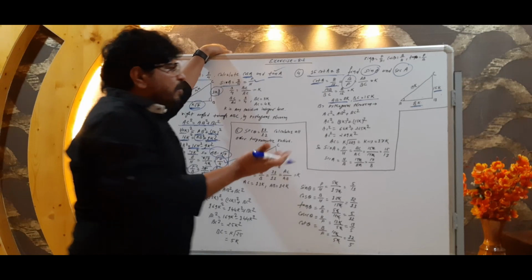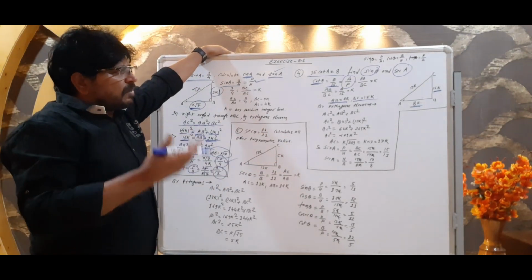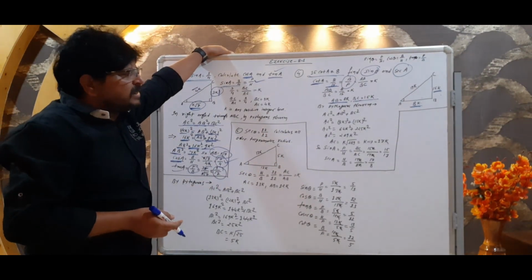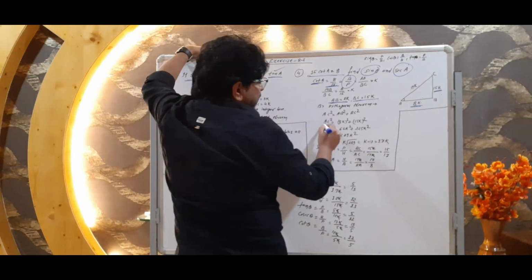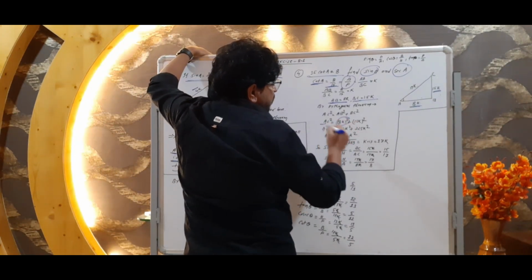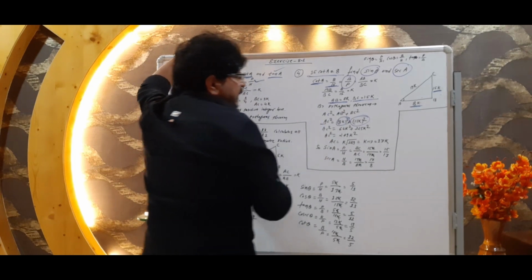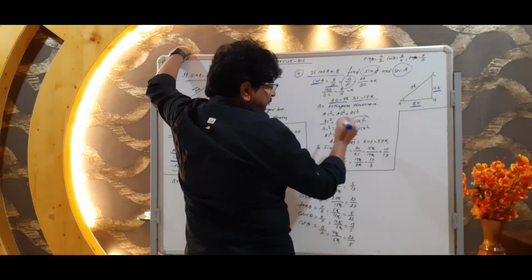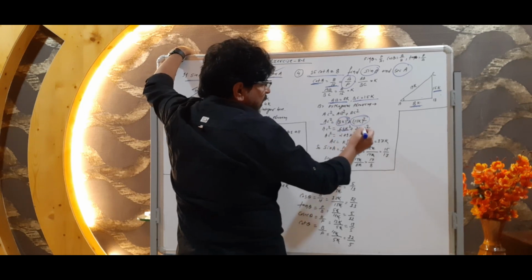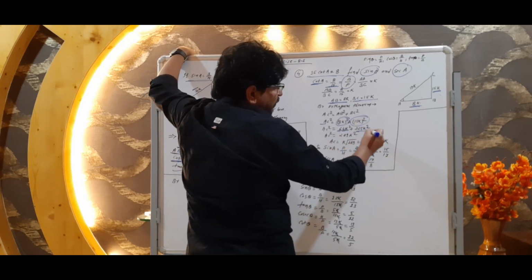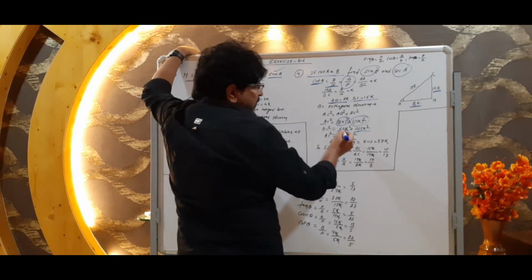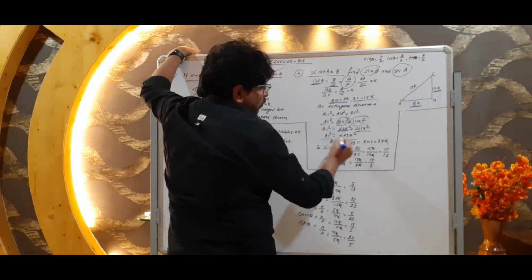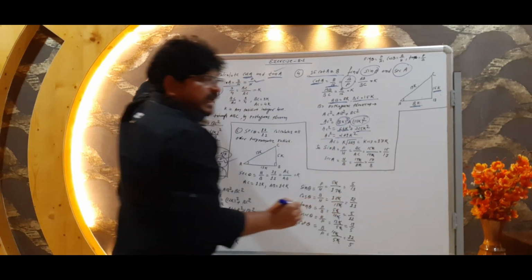Now again, by Pythagoras theorem, AC square is equal to AB square plus BC square. So AC square is equal to 8K square plus 15K square. 8 times 8 is 64K square, plus 15 times 15 is 225K square. Adding 64 and 225, AC square is 289K square.